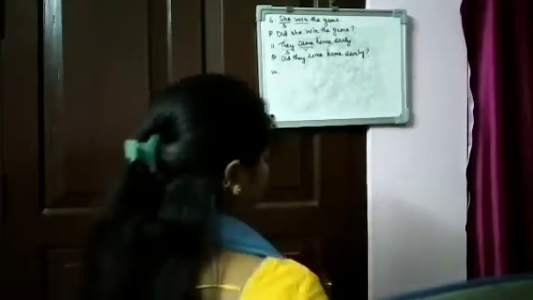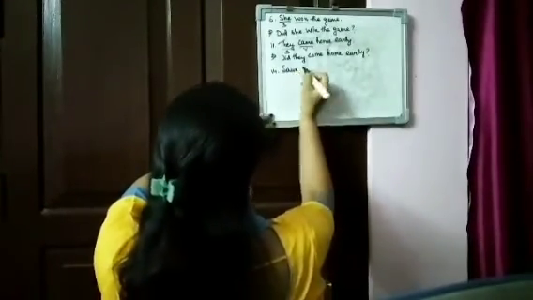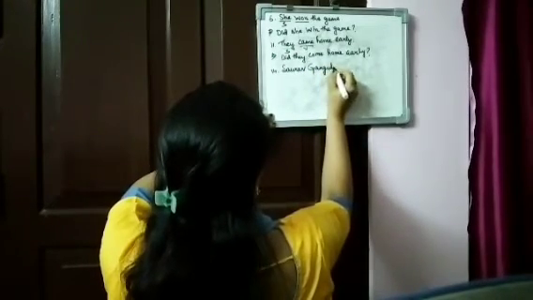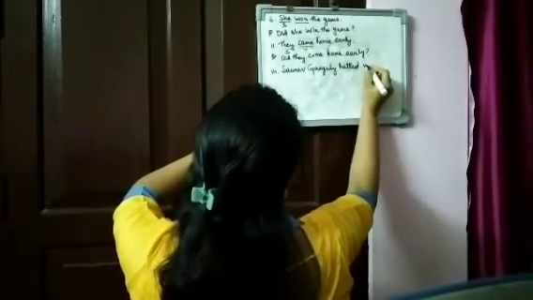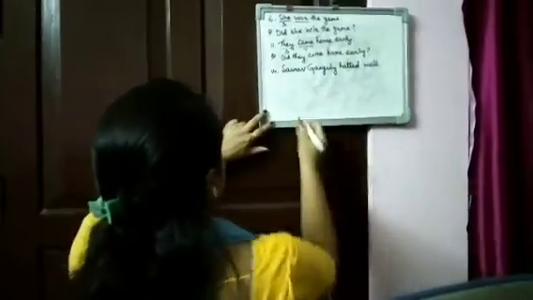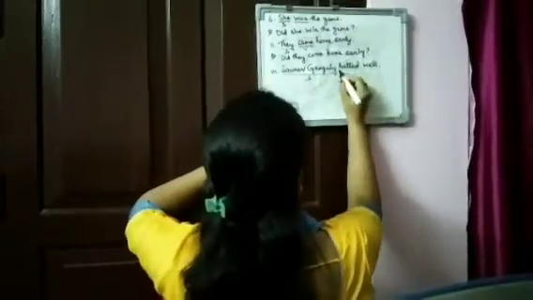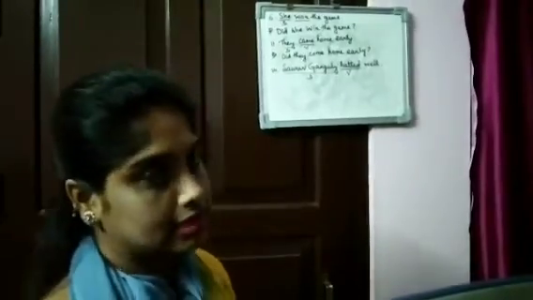One last, number 14. Saurav Ganguly batted well. Yes? We are talking about Saurav Ganguly. This is our subject. Batted is our verb, but it is in past tense.